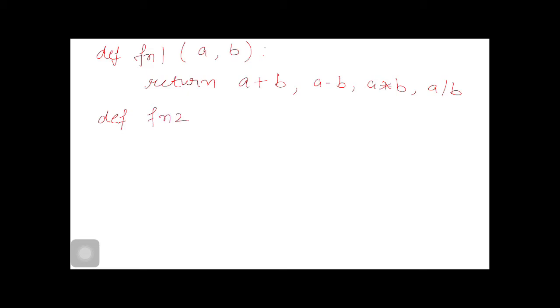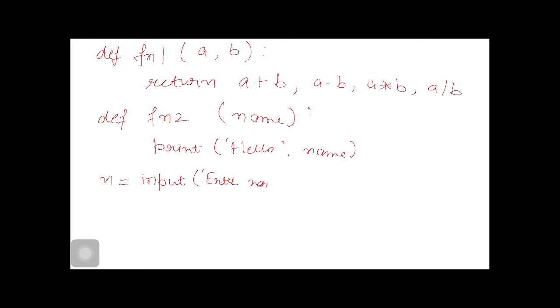Then def fn2, with the parameter name, and print. Then we write, then we call.